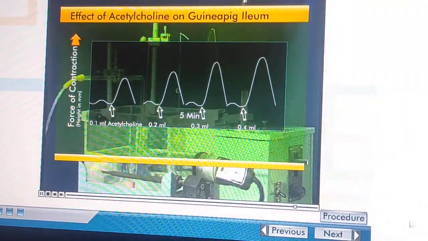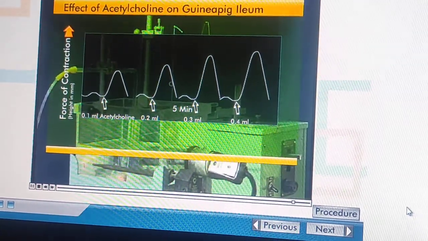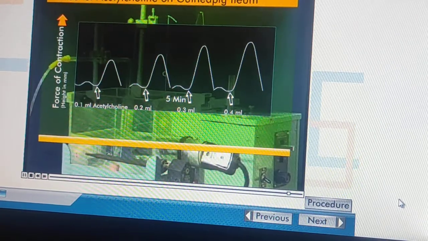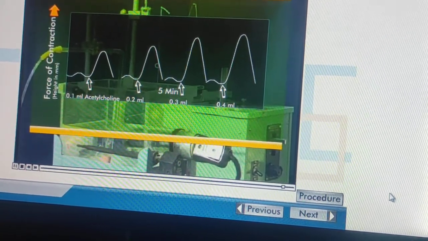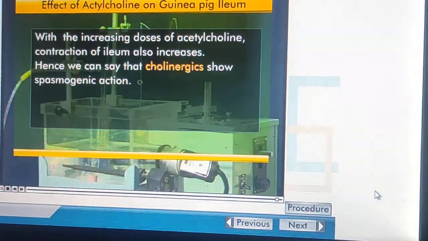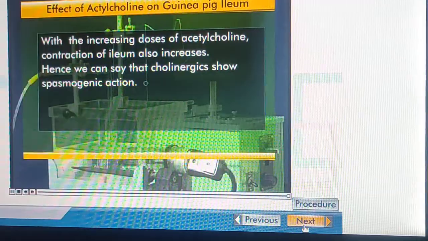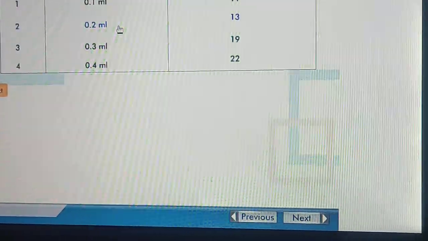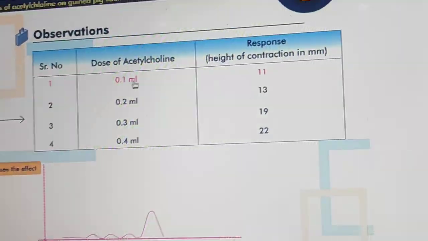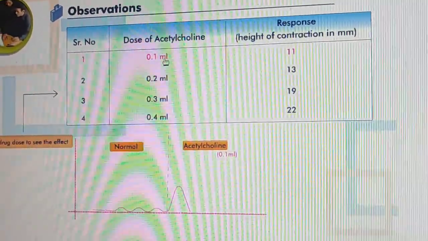You shall observe that with the increasing doses of acetylcholine, contraction of ileum also increases. Hence, we can say that cholinergics show spasmogenic action. Observation table: responses in height against concentration in mm.